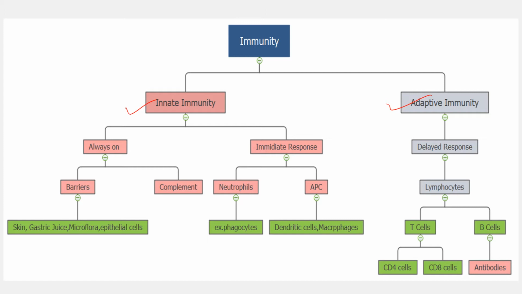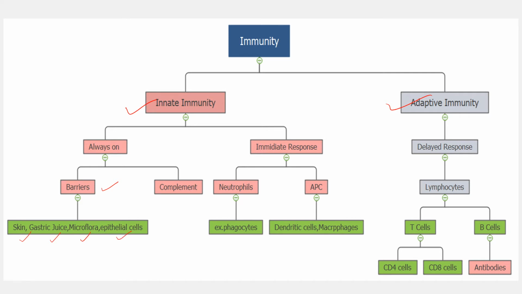Now see, innate immunity is again divided into immediate response and always on. What is this? So we'll see that there are barriers in our body, that is skin, which is a barrier which protects us from the foreign invaders, bacteria, viruses. There is gastric juice inside our stomach. Then there is natural microflora, then epithelial cells, mucosal lining.